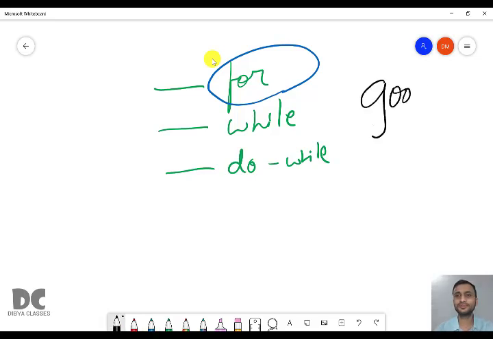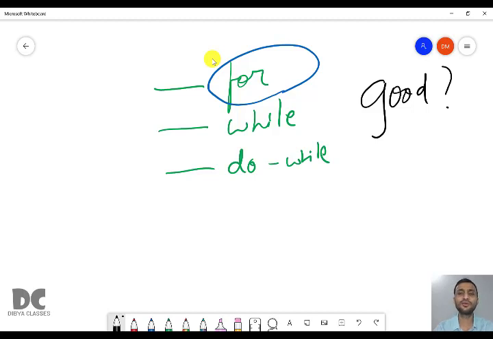And what is a good thing? In chapter 5, I told you that not all programs can be done using all types of decision making and branching statements. You cannot do all programs using if else, if else if ladder, or switch. So there are some restrictions. You have to use different types of decision making and branching statements in different types of programs.